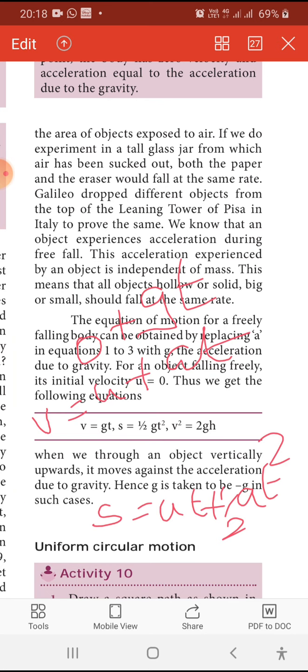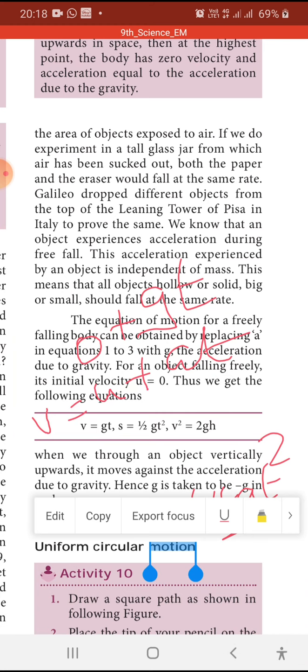Now we are going to see the uniform circular motion in the next slide.